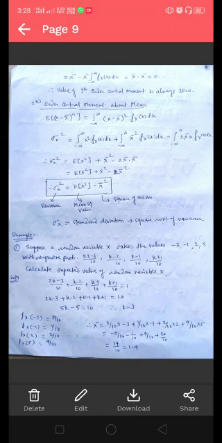And using the expression for the mean value, that is x bar equals summation of i equals 1 to n of xi pi, you will get the mean value of the random variable x here. So x bar equals 3/10 into minus 3 plus 1/10 into minus 1 plus 2/10 into 2 plus 4/10 into 5, and simplifying this, the expected value or the mean value of the random variable is equal to 1.4.